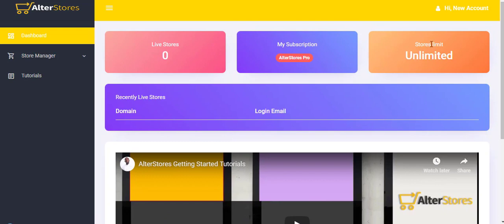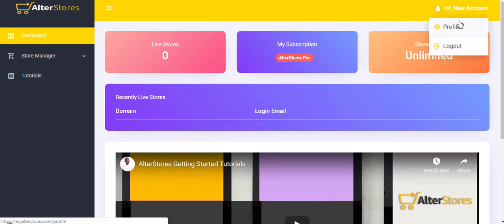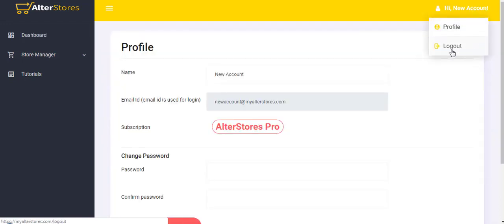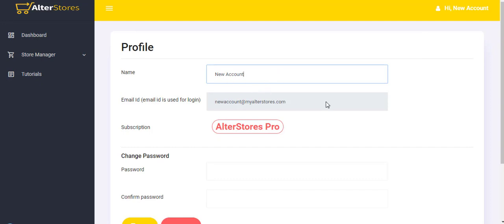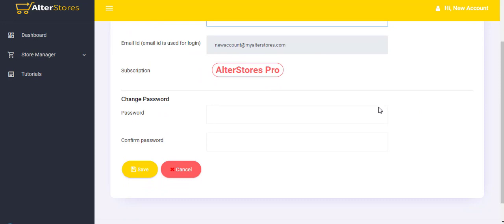Next thing you'll find, at your top right menu drop down, you will see a profile, and you also get to see the login menu here. On your profile, you can of course edit your name. You cannot touch your email account because that is what is unique about your account. You can also change your password.